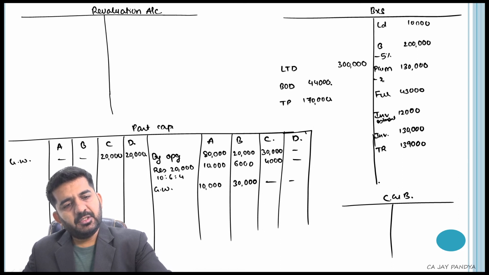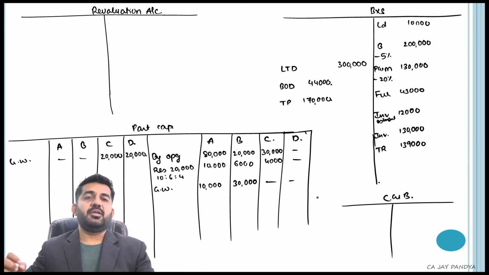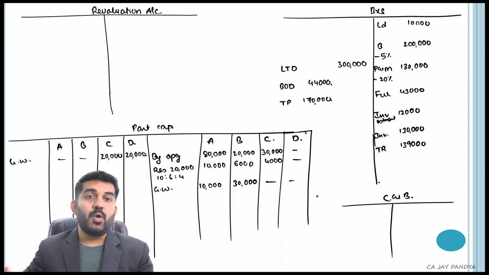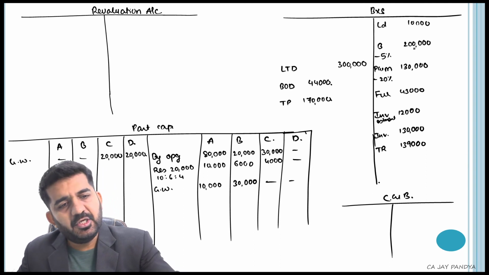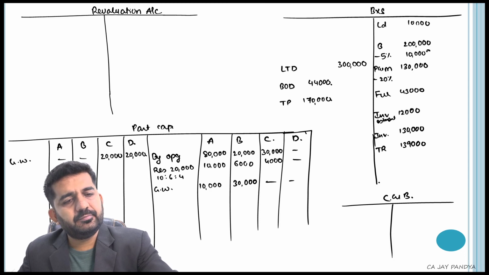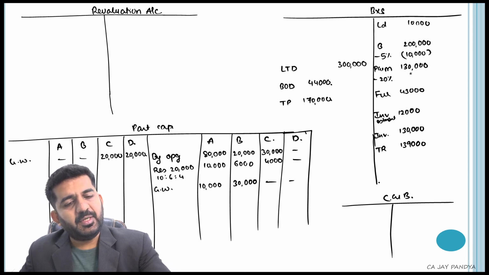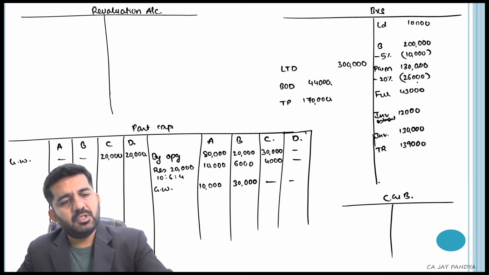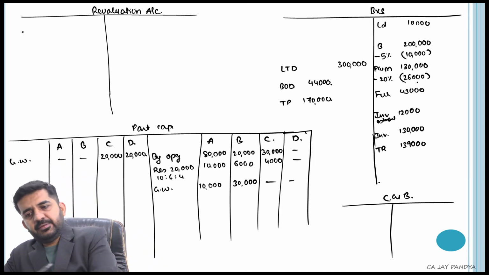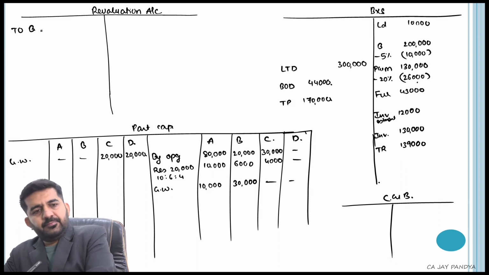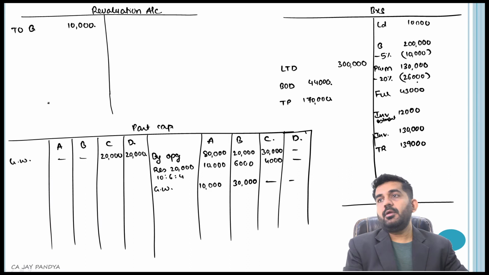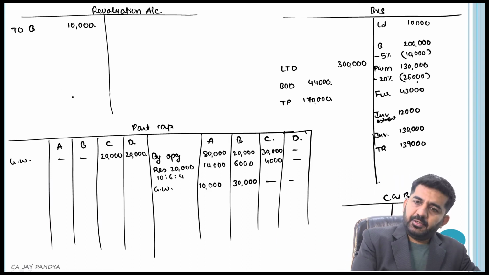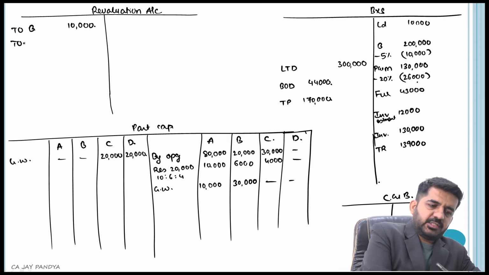Revaluation account debit to asset account. 5% of building is 10,000, and 20% of 1,30,000 is 26,000. Revaluation account will be debited: building 10,000, plant and machinery 26,000.